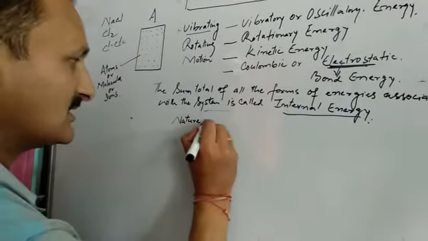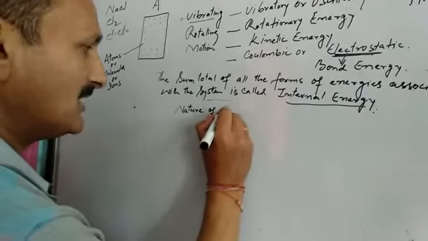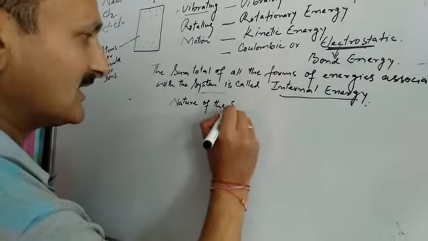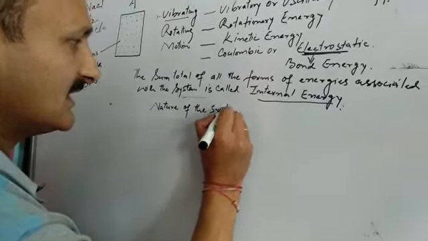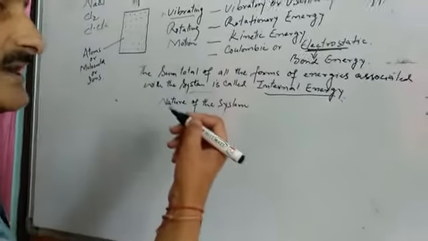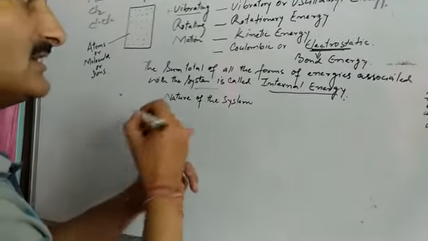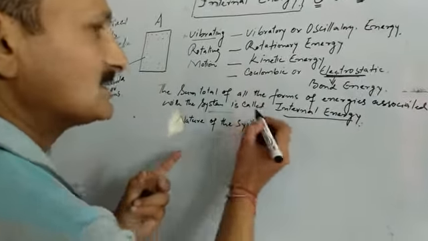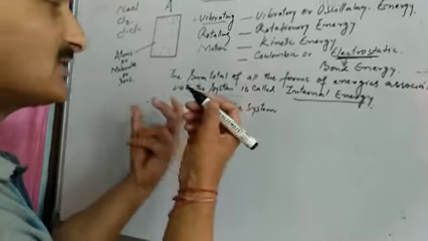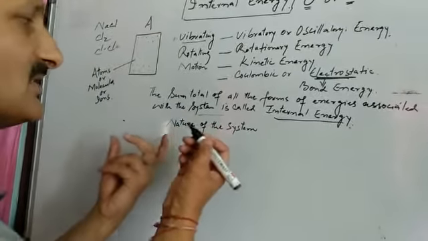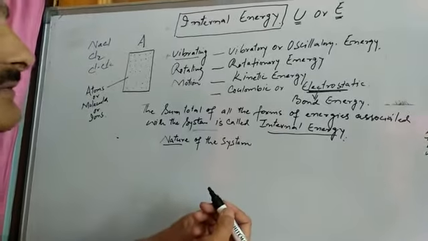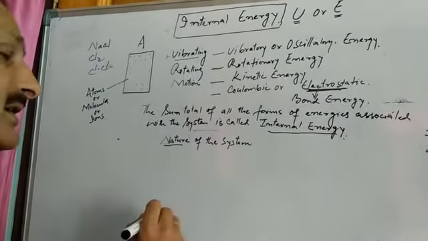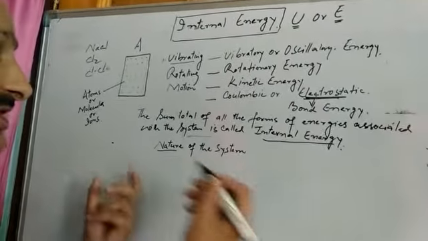Nature of the system: by nature we mean whether that system is in solid state, in liquid state, in gaseous state, whether it is soft, whether it is hard, whether it is porous, whether that is soluble in a particular solvent, whether it is insoluble in some other particular solvent.